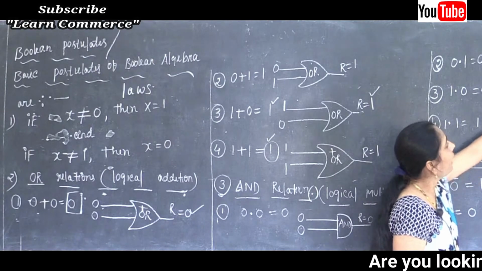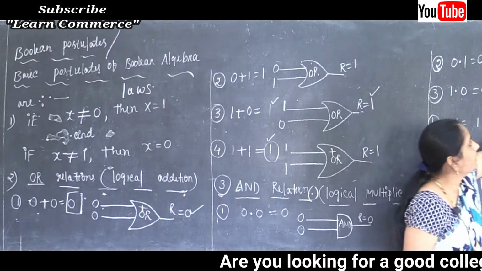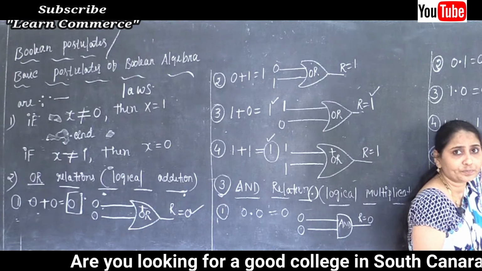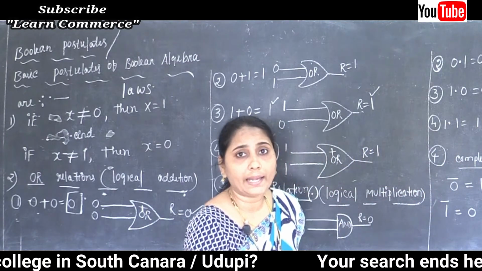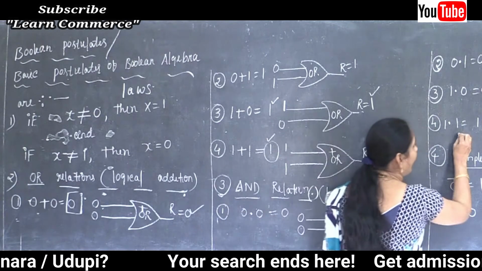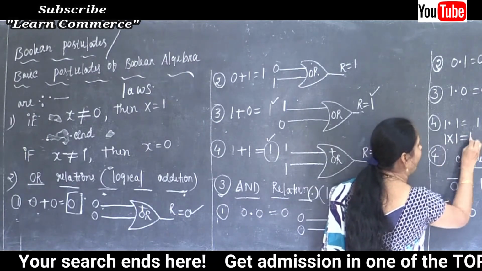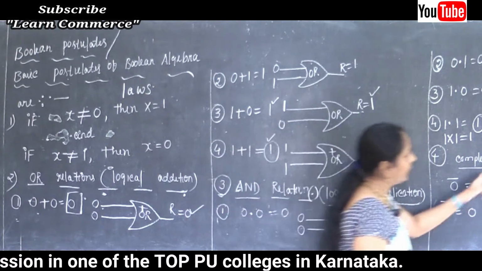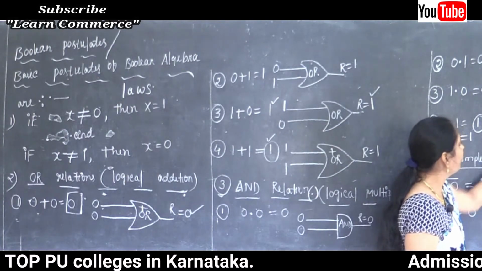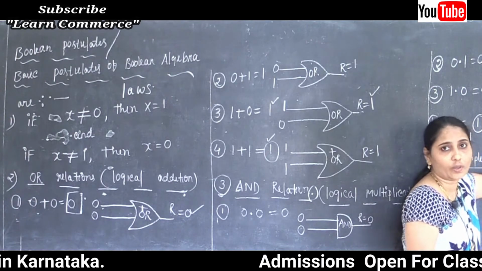So 1 and 0, the result value is equal to 0. And later the last thing, 1 and 1. So 1 into 1, the value is 1. Now how do we get the AND gate? So 1 and 1, the result value is equal to 1.